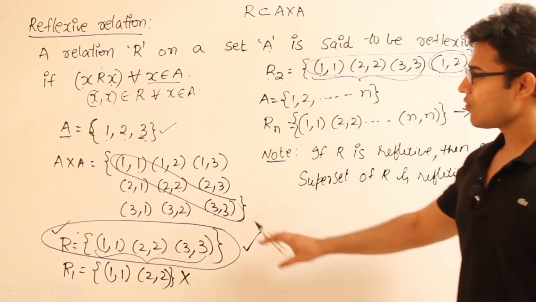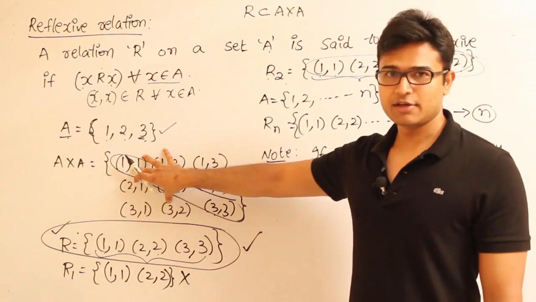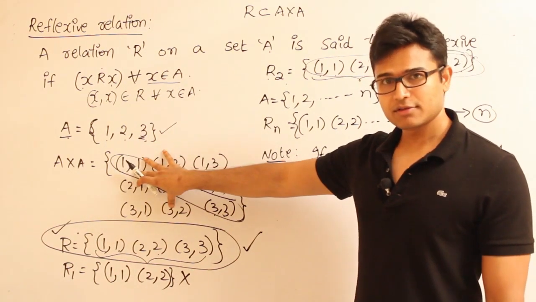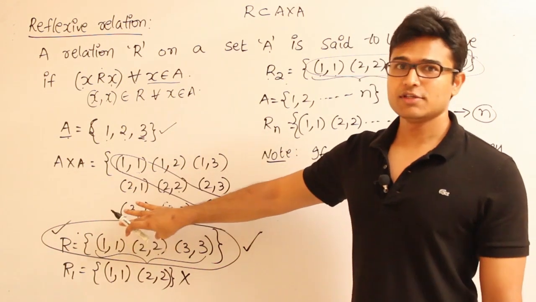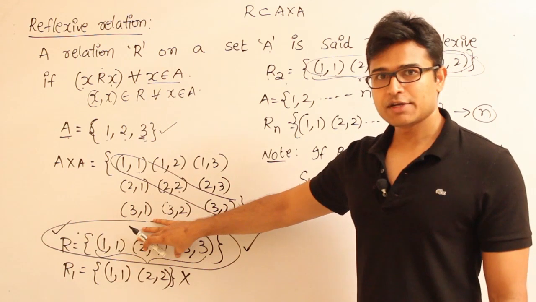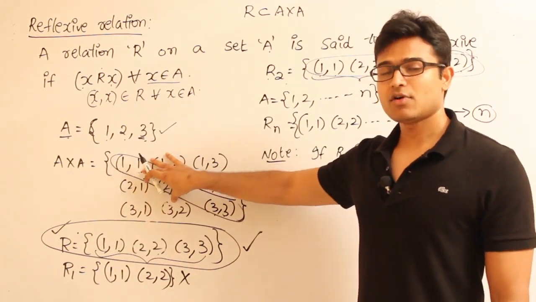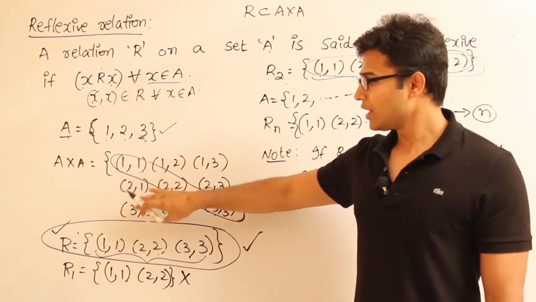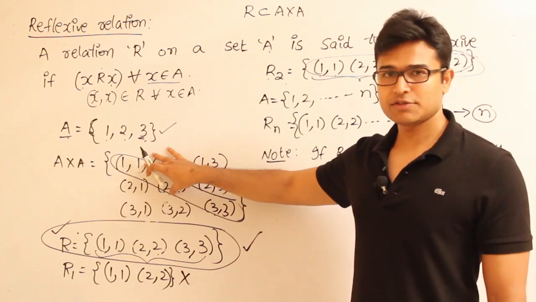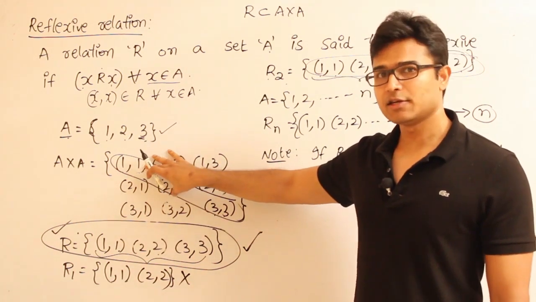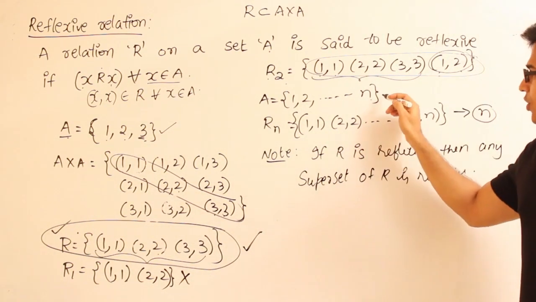Therefore, what is the size of the largest relation which is reflexive? It is nothing but A cross A. A cross A is a relation which is reflexive, right? And R is the relation which is reflexive. R is the smallest relation on A which is reflexive, and A cross A is the largest relation on A which is reflexive. Therefore, the smallest reflexive relation on A contains 3 elements, and the largest reflexive relation on A contains 3 elements.